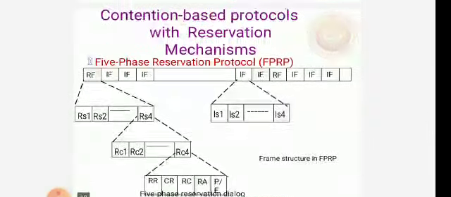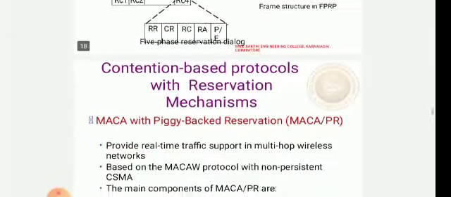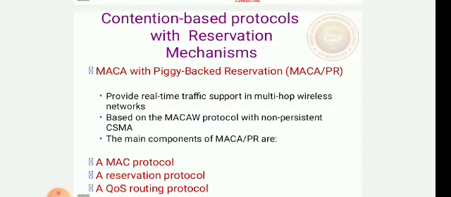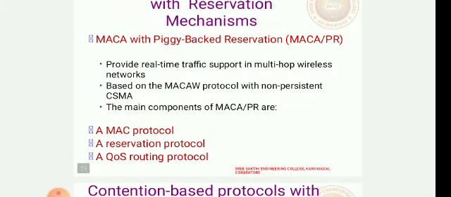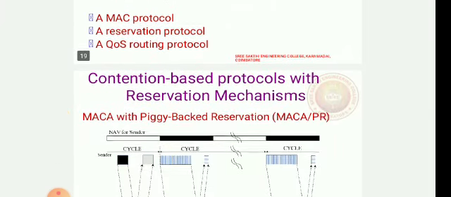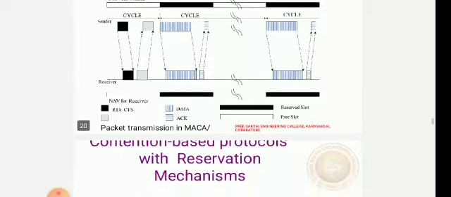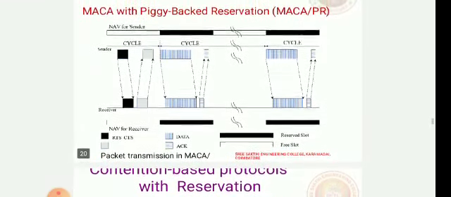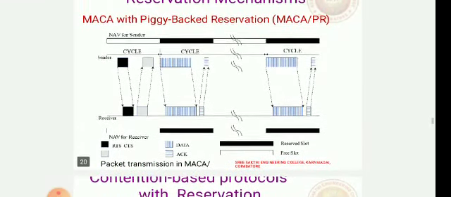So elimination phase. Next is MACA piggybacked reservation, MACA-PR, which provides real-time traffic support in multi-hop wireless networks based on the MACA protocol with non-persistence. It has 3 components: the MAC protocol, the reservation protocol, and also the quality of service routing protocol. Now this is the packet transmission of MACA-PR.